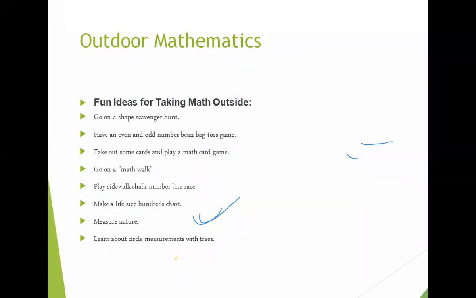Outdoor mathematics. So in outdoor mathematics, you can apply this type of things. Go on a safe scavenger hunt, have an even and odd number beanbag toss game, and take out some cards and play a math card game. So when we are going for a picnic, then children are there, and we tell them to collect the leaves and place the same number of pebbles.